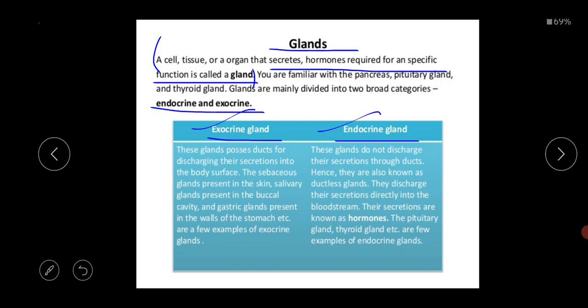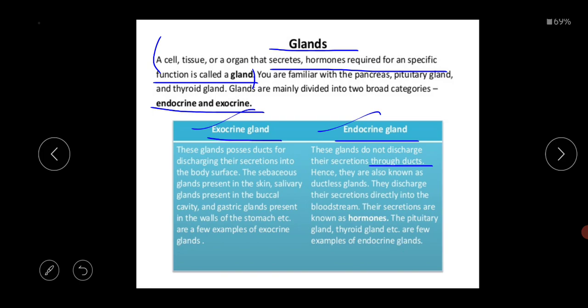So the secretion from the exocrine gland comes outside of the body, like the sebaceous gland, the salivary gland, the saliva, the sweat. All those are secretions from the exocrine gland. Next is the endocrine gland. These glands do not discharge their secretion through ducts. That's why the endocrine gland is the ductless gland.